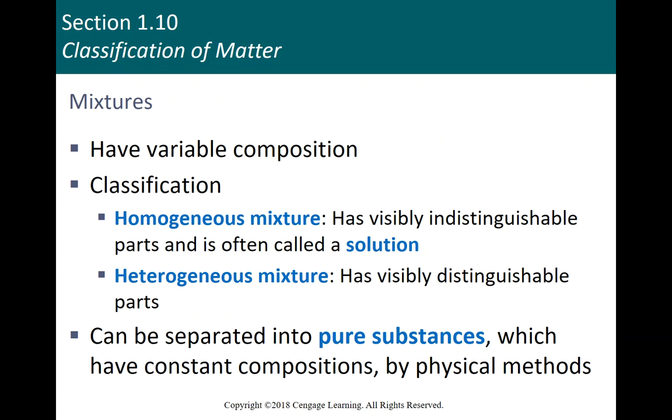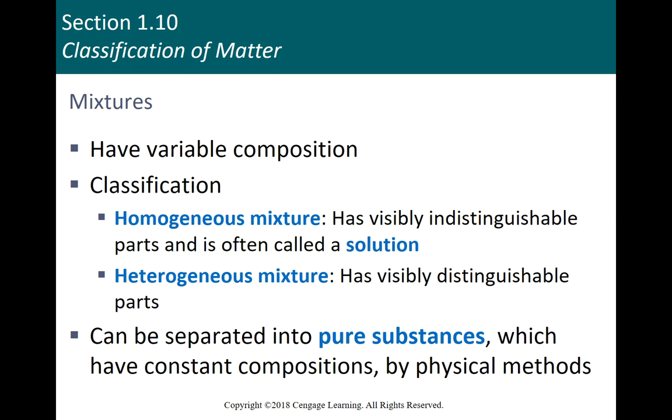First, let's talk about mixtures. Mixtures are another way we can classify matter. Mixtures have variable composition. There are two different types of mixtures. A homogeneous mixture is also called a solution. With a homogeneous mixture, you cannot see the separate parts of it. So for example, a homogeneous mixture might be salt water. A homogeneous mixture might be something like the air in this room around us, the nitrogen and the oxygen that are making up the air in the room around us.